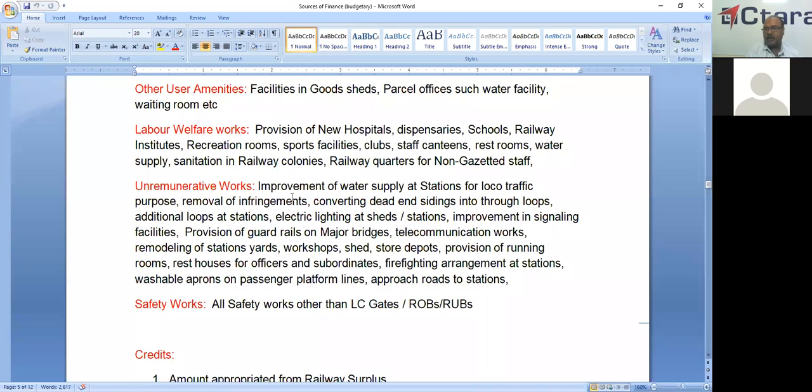All this comes under unremunerative works because we cannot expect the rate of return like in other works.